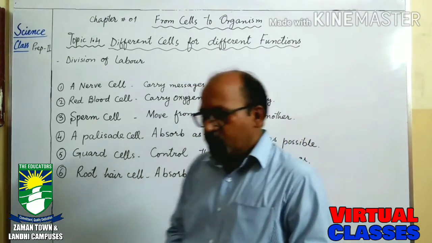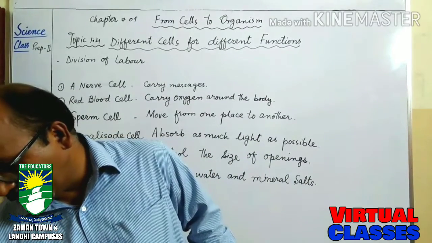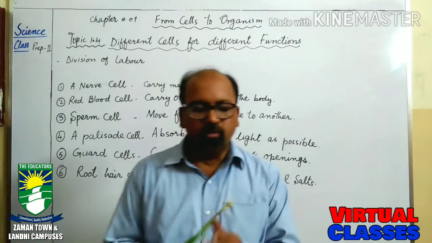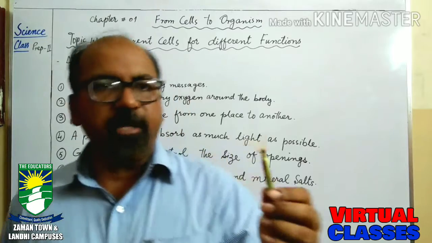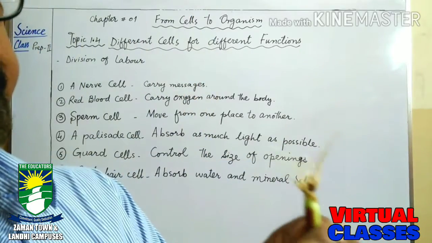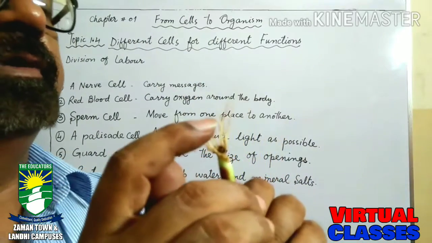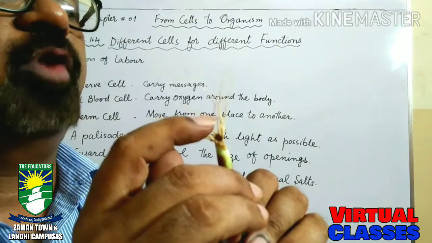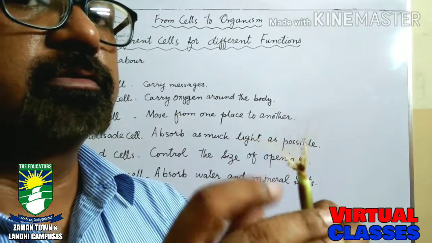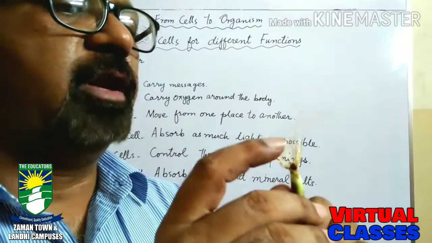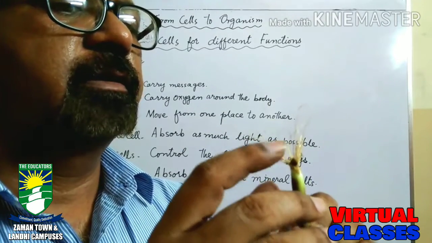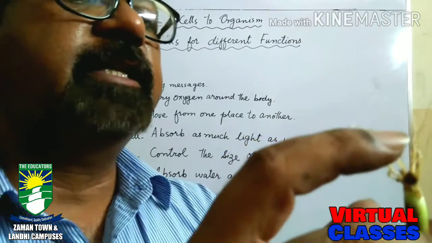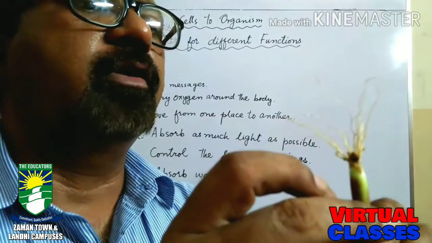To understand root hair cells, I am going to show you the root of a small plant. See, these are the small outgrowths of the roots.